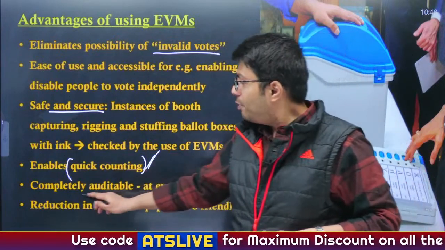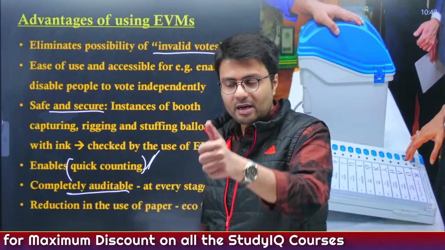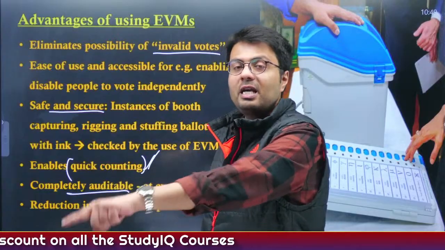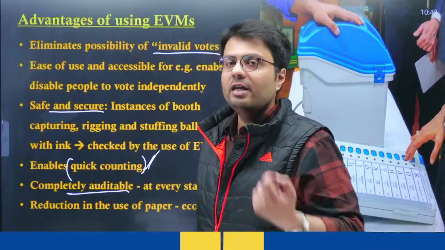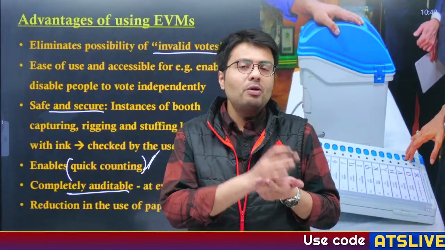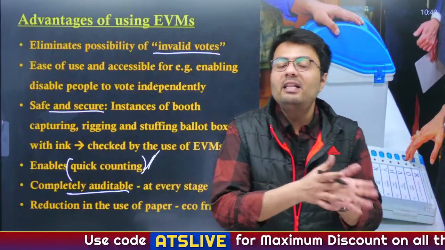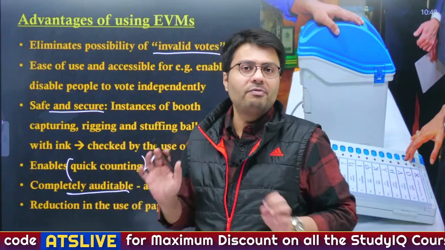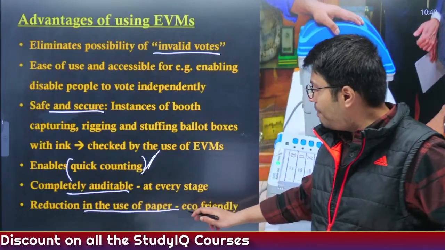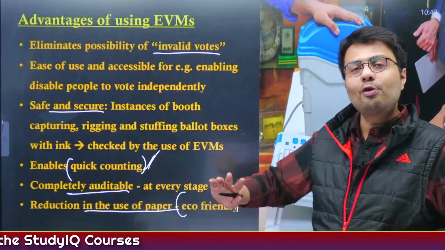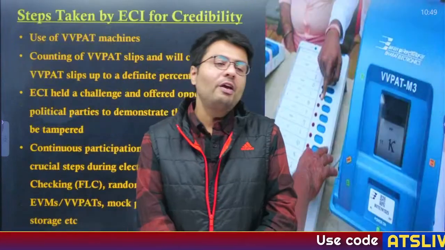Now, every process is completely auditable. As soon as you cast your vote, you will be able to see in the VVPAT the vote that you have given, and the process of checks ensures that the EVMs in use are actually working, and they are stored after the election in a safe storage facility. Also, they have reduced the use of paper, therefore the process of election has also become quite eco-friendly. Right. So this is the benefit of EVM.